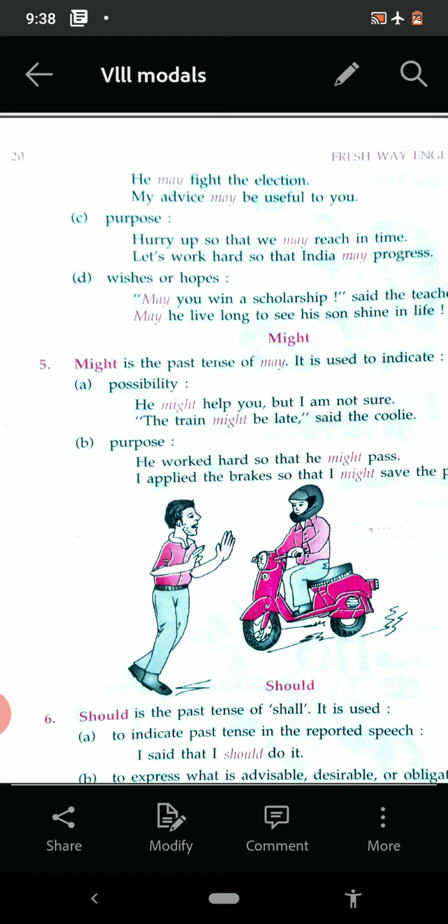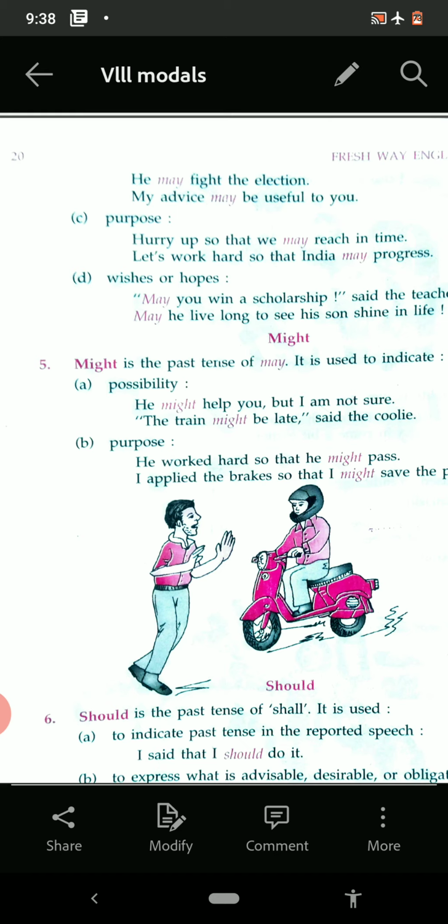They need help. She isn't well. She should consult a doctor. You should be polite. You should be punctual. So these are advisable, desirable or obligatory. Then the third is to indicate probability or expectation.